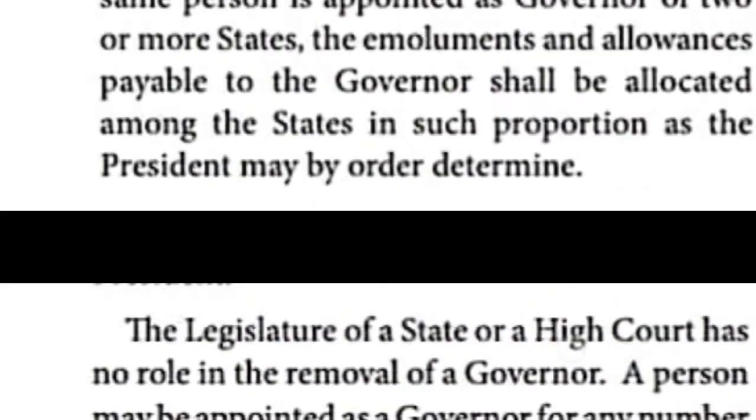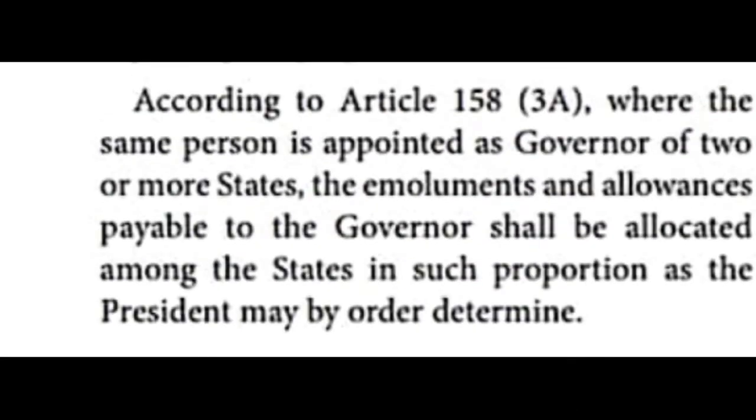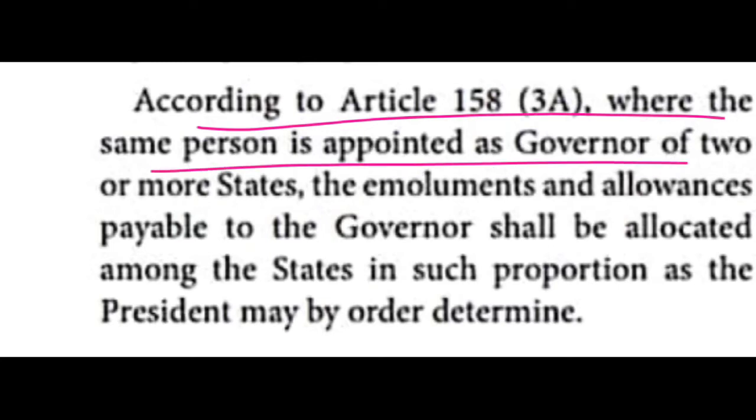The next one, children, is the third para under the appointment column. According to Article 158(3A), what is given is that the same person is appointed as the governor of two or more states. It is very, very important. On the basis of Article 158(3A), the same person is appointed as a governor of two or more states.